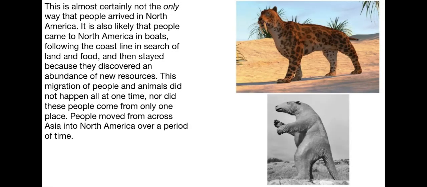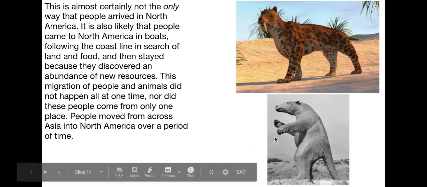This is almost certainly not the only way that people arrived in North America. It is also likely that people came to North America in boats following the coastline in search of land and food, and they stayed because they discovered an abundance of new resources. This migration of people and animals did not happen all at one time, nor did these people come from only one place. People moved from across Asia into North America over a period of time.